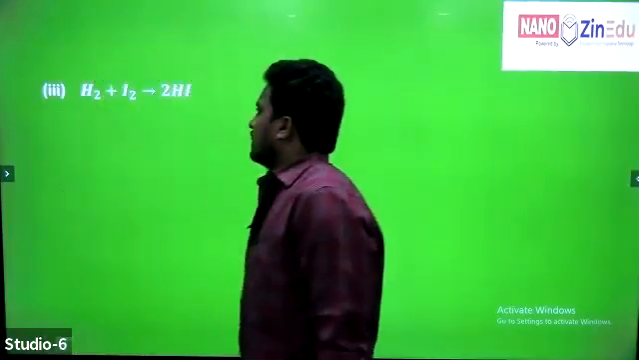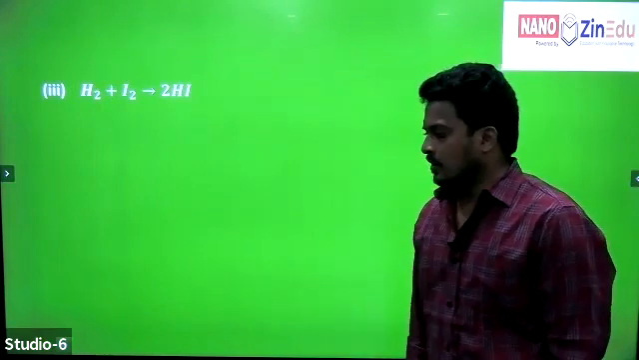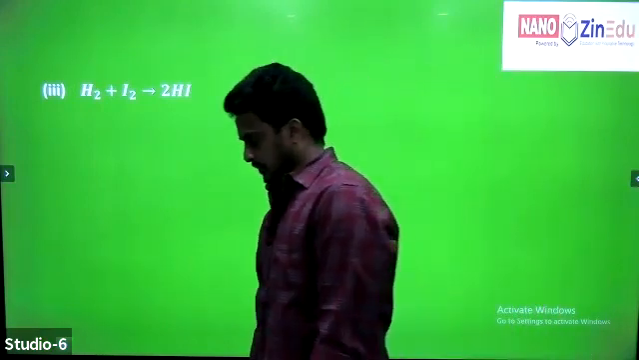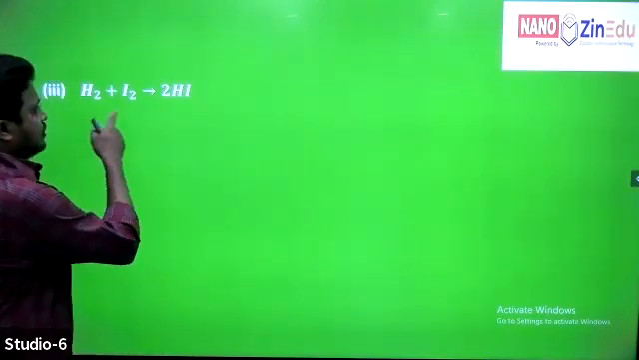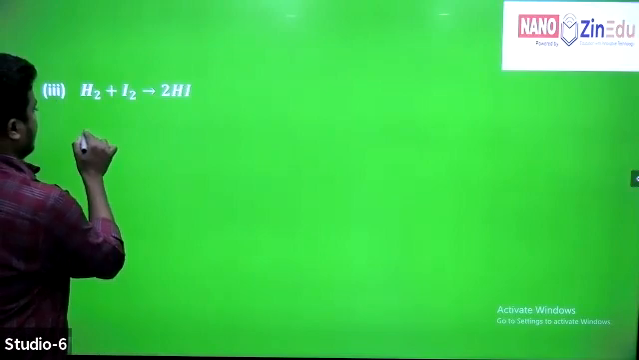Next one. For H2 plus I2 gives 2HI, how can we write the rate of reaction? How can we write the rate of reaction for H2 plus I2 gives 2HI?